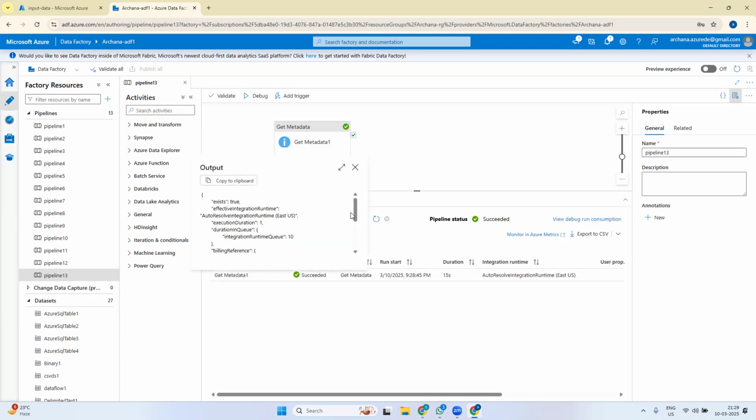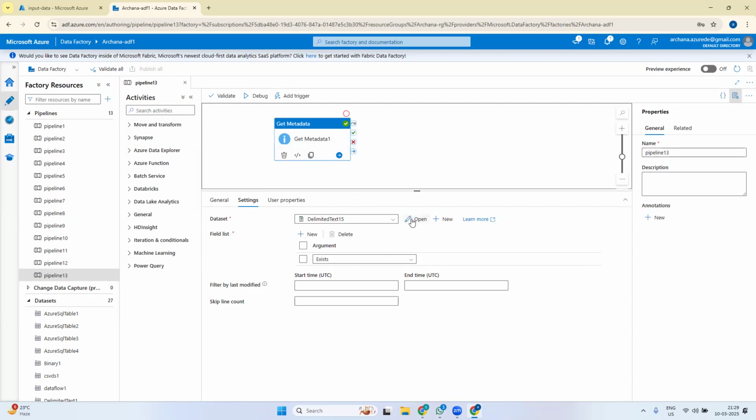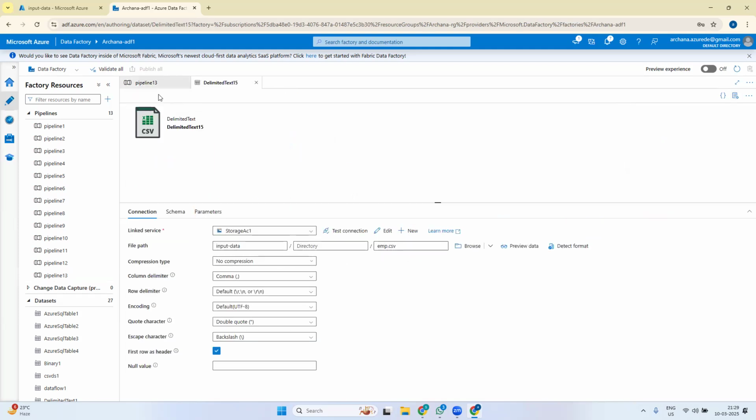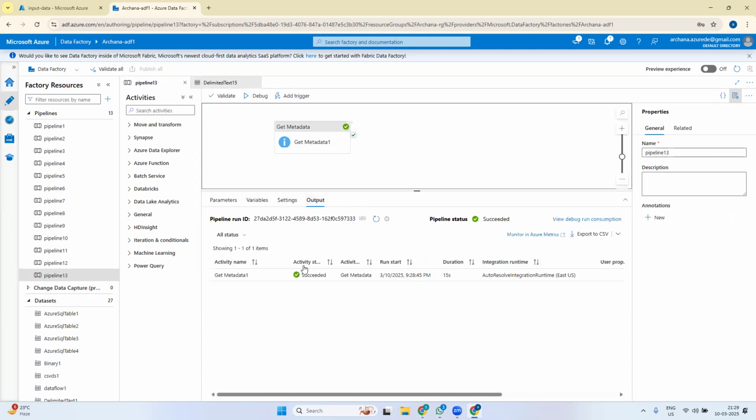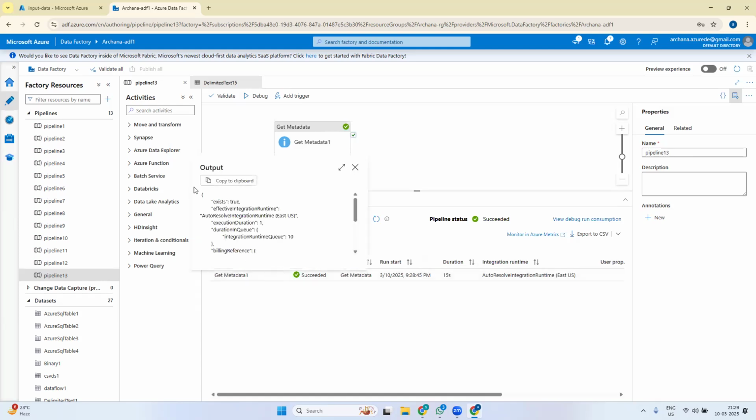When I see the output, I have selected the exists option, right? And I gave the file name to check whether the file is existing or not. For that, it gave me true. So the dataset I have given is emp.csv, and the get metadata activity is going to the input data folder and checking whether the emp.csv file is there or not. That is the output. The output is true. All the other details, such as how much time it took and what it consumed, you don't need as of now. It's just the details of the pipeline run.